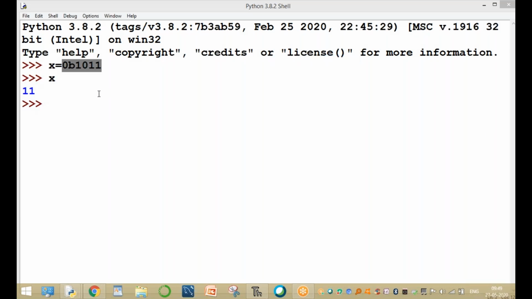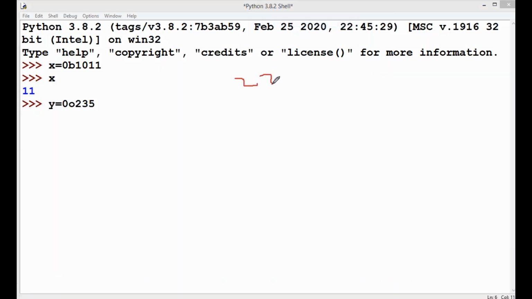For example, here one more example. y equal to 0o, small o, that means octal. Some value 235. 235 is the value. This value is an octal value. 235 is the octal value. Here the number is converted. How to store into y?